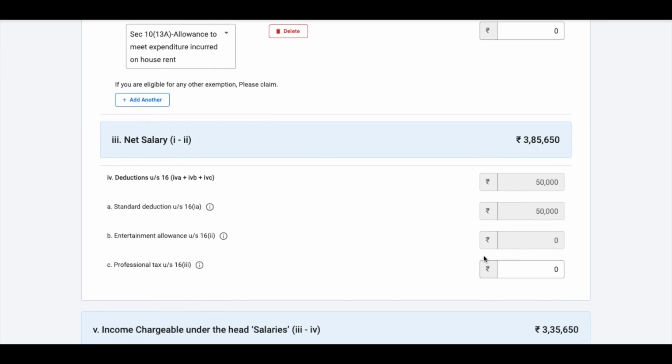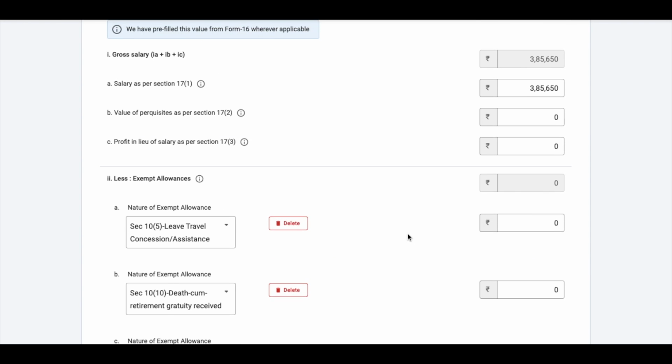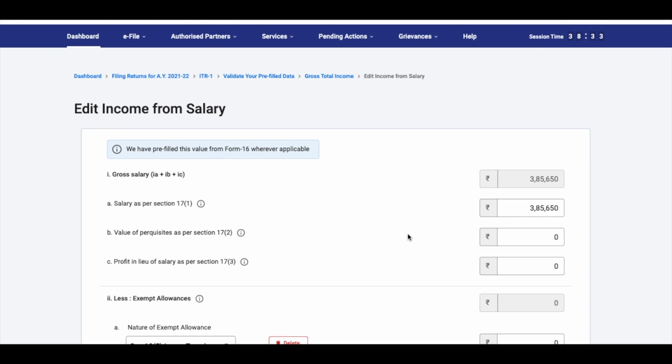As you can see, there's also standard deduction which has been mentioned at 50,000. Professional tax, here maybe in this state professional tax has not been paid by the employer or is not eligible, so that's why that's not mentioned. However, if you're in Maharashtra, then your employer would have paid professional tax on your behalf and this will be disclosed here at 2,500 or whatever amount that has been paid. So this detail will be pre-filled from your Form 16.